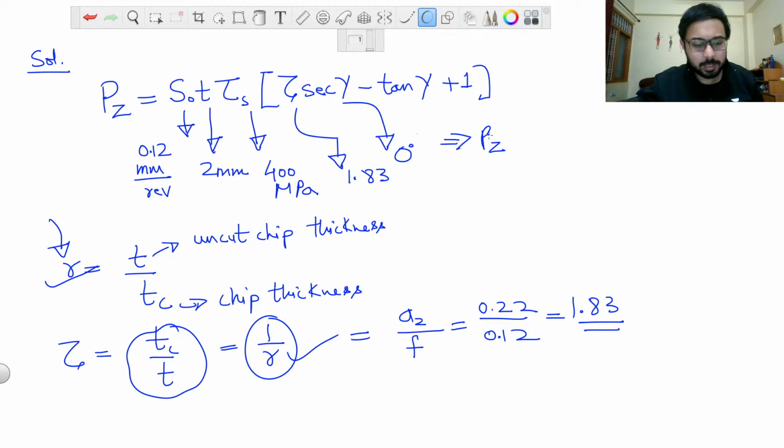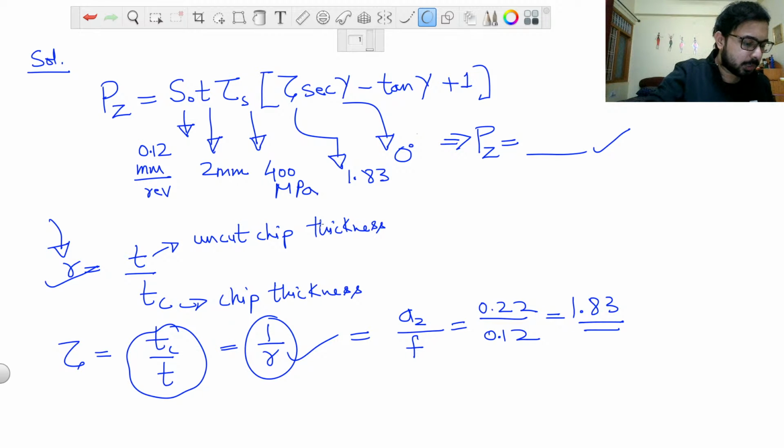If you can provide me the answer, it will be much better. So what will be the value of PZ? You just have to put these values in and solve for the answer. I recommend you solve this, because I am also doing that and you should be doing that too. It will make you better engaged, as I have mentioned. So what will be the value of PZ? That is the cutting force.